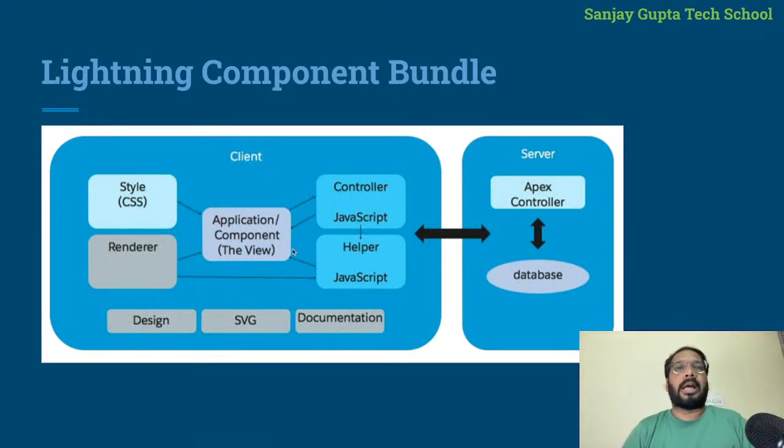Okay, now let's deep dive a little bit more. Whenever you implement any Lightning component, you will see this many files there. Now you can see with this image, we have divided the Lightning component bundle into two parts. On the left-hand side we have client, on the right-hand side we have server, right? On the client side we have this many files, a total of 8 files, and on the right-hand side we have the Apex controller and database.